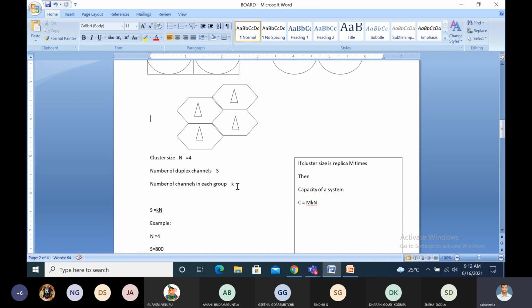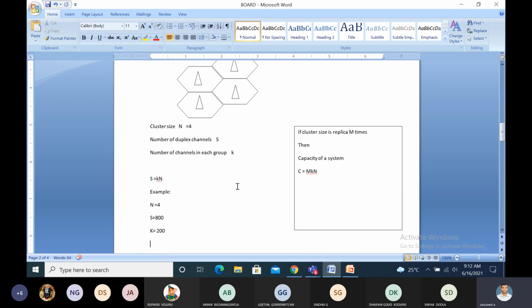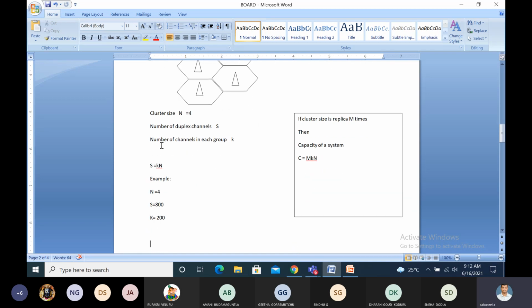That's why I take one example. The relation is S equal to kN. Here from this figure, N equal to 4. The total number of channels is 800, so each cell gets 200. That is, for each base station, we can allocate 200 duplex channels. For each cell, the number of customers we can serve is 200, and customers can utilize these channels. So k is nothing but grouping: the total number of channels is divided into groups.